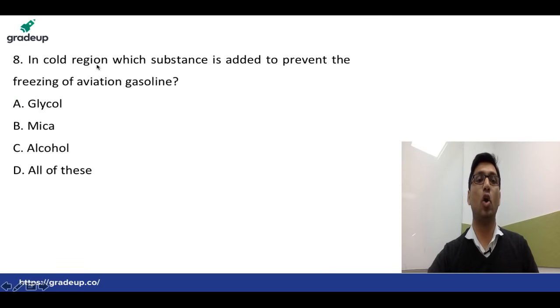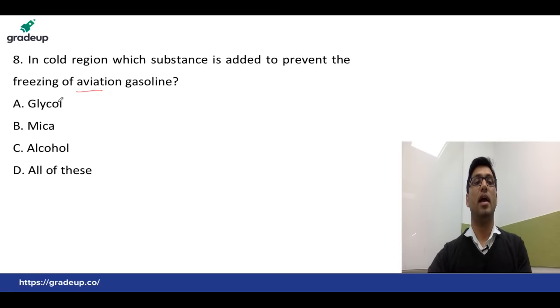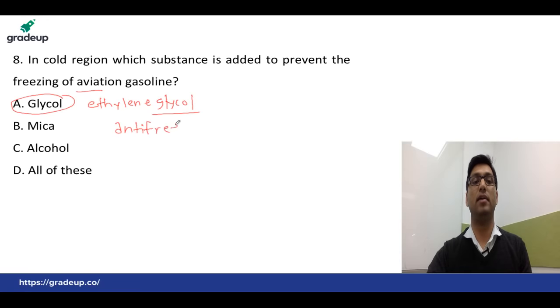Next question: in the cold region, which substance is added to prevent the freezing of aviation gasoline? Okay, so in the cold region, glycol, or ethylene glycol, is used as an antifreezant. As an antifreezant means to reduce the freezing point.